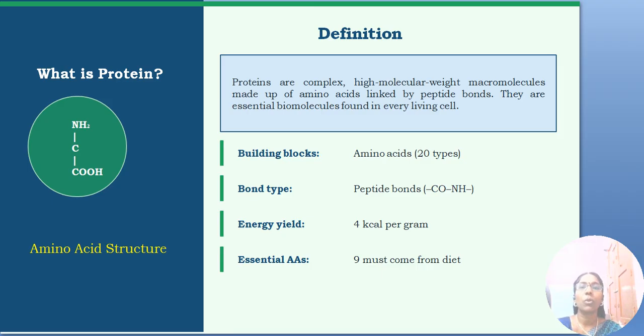Coming to the definition of protein, proteins are complex, high molecular weight macromolecules made up of amino acids linked by peptide bonds. They are essential biomolecules found in every living cell. There are more than 20 amino acids, out of which 9 are essential amino acids. And these 9 essential amino acids should be supplied only through the diet. And these amino acids are linked by the peptide bonds, and 1 gram of protein consumed will provide 4 kilocalories of energy.